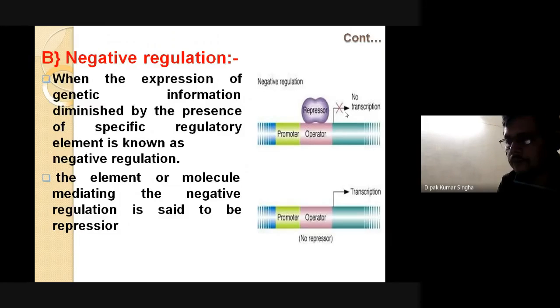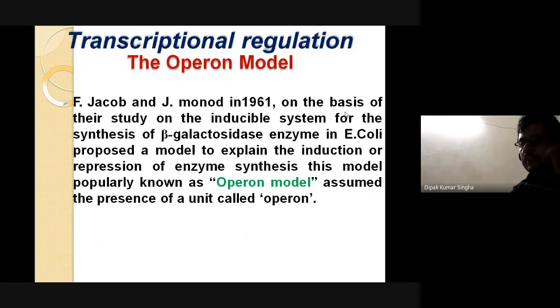Regarding transcriptional regulation in the Operon model, Jacob and Monod in 1961, on the basis of their study of the inducible system for the synthesis of beta galactosidase enzymes of E. coli, proposed the model for induction as well as repression of enzyme synthesis. The model is popularly known as the Operon model. We are studying two Operon models: one is the Lac Operon, another is the tryptophan Operon.